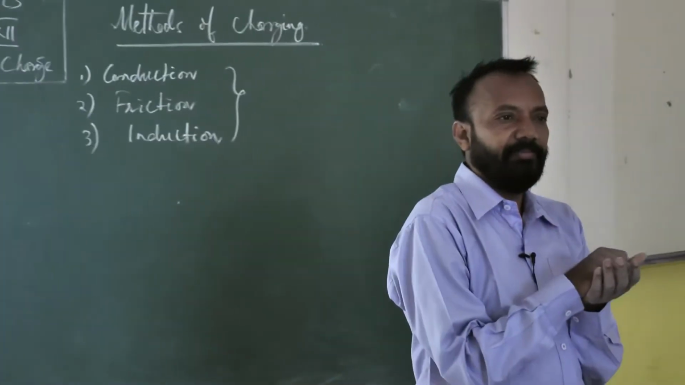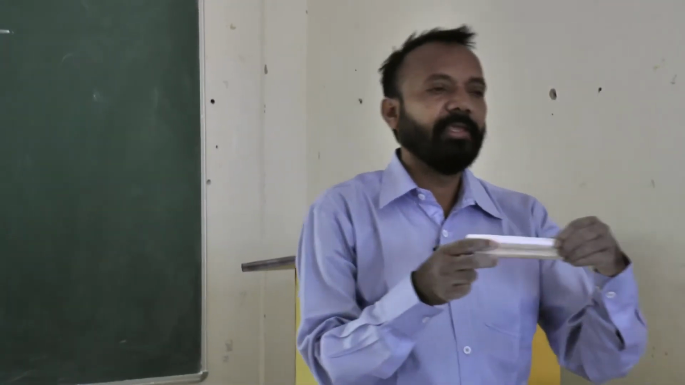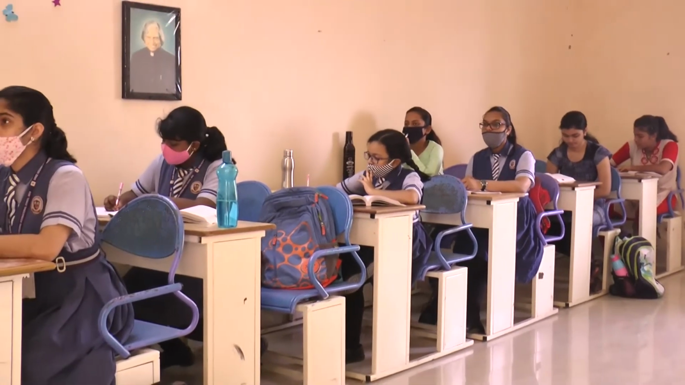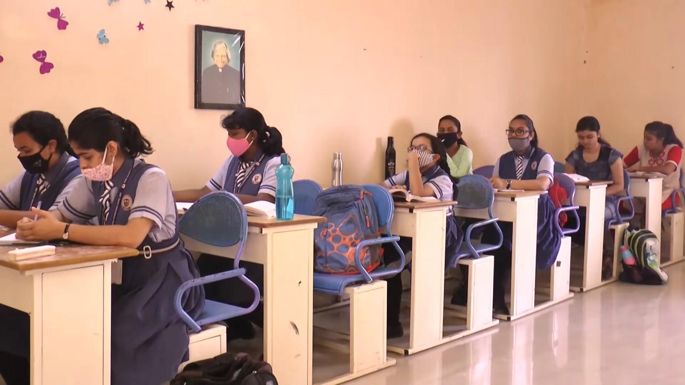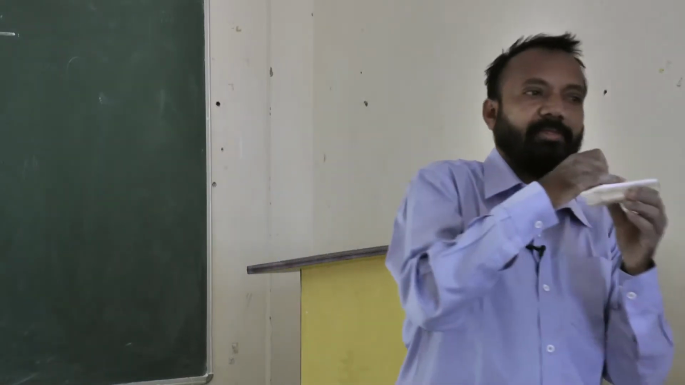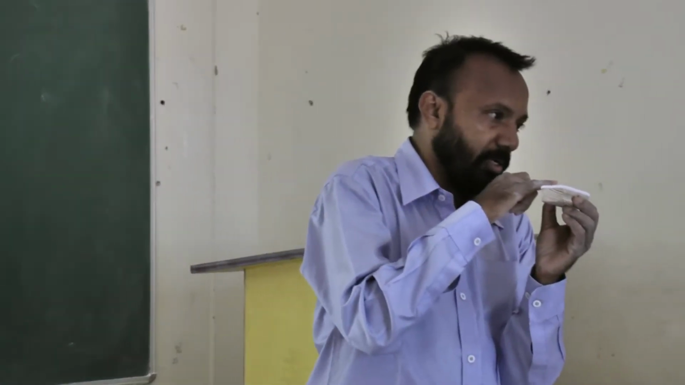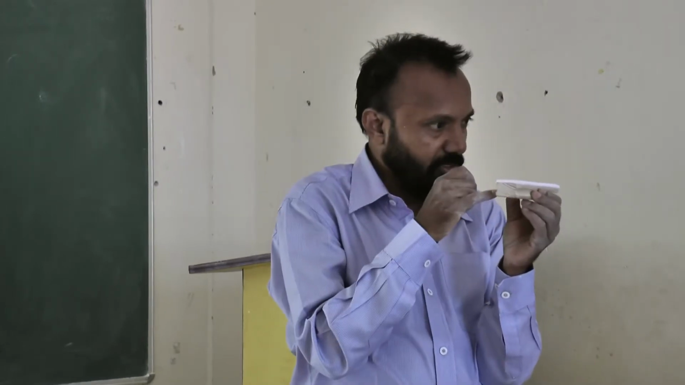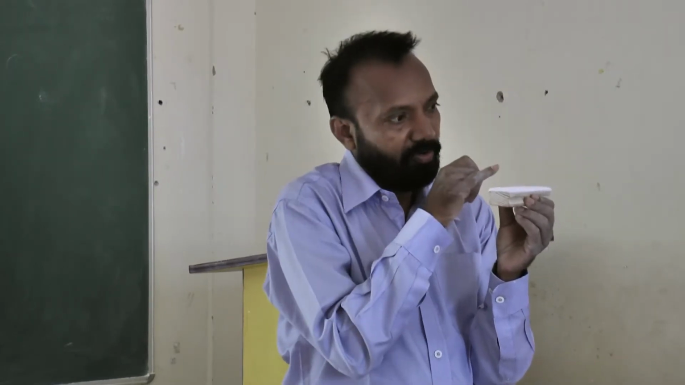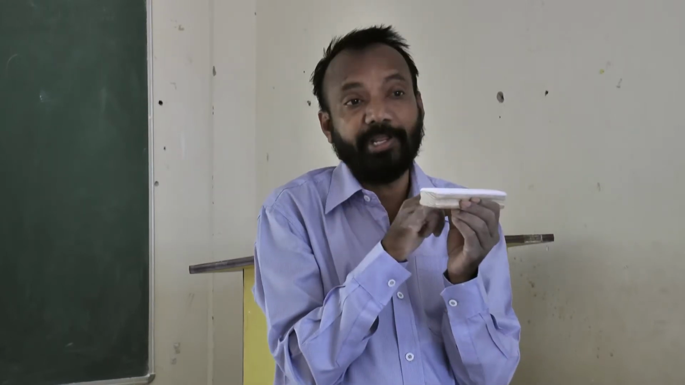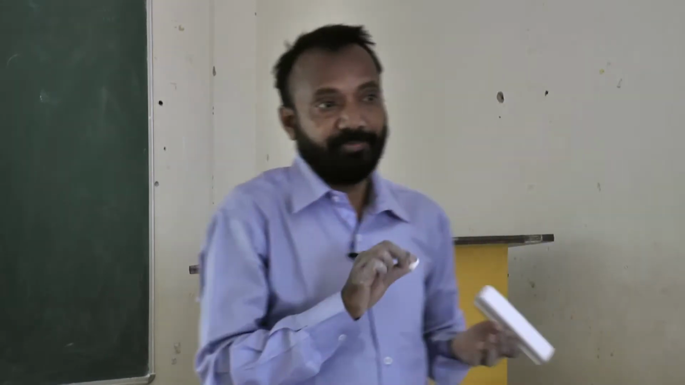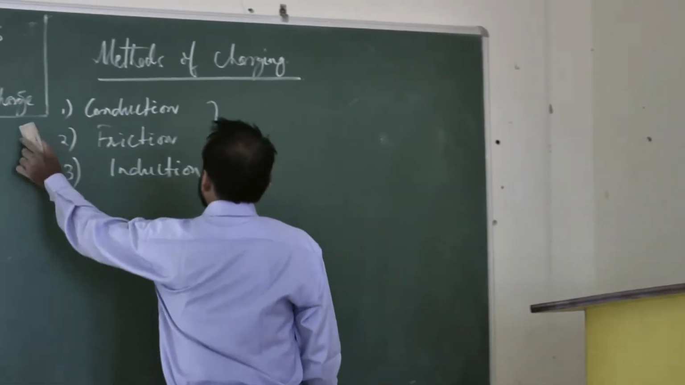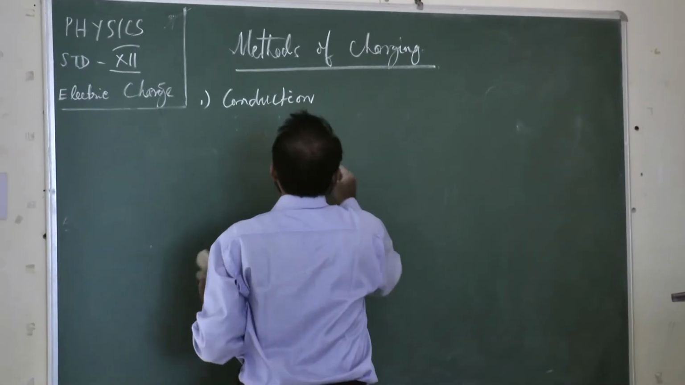Suppose one charged body is there, and I will keep another body over it. Conduction is what? One body is kept over another body. This is the process of conduction. The uncharged body will get charged. The charged body will share its property with the uncharged body if the uncharged body is kept over its surface. So this is one of the methods of charging.